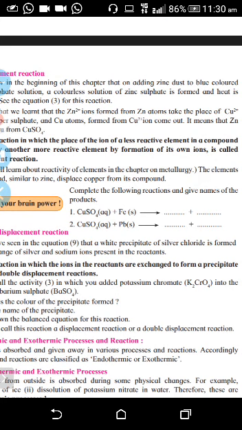Okay. So in the reaction, when iron is added to blue colored copper sulfate solution, then what is formed?